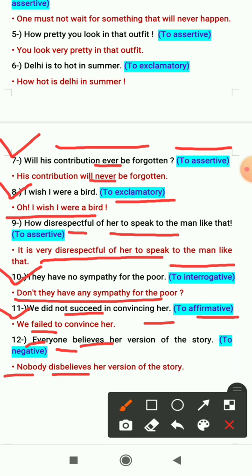And like that we can transform the sentences from one type to another type and that is called transformation of sentences. I hope everything is clear to all of you.